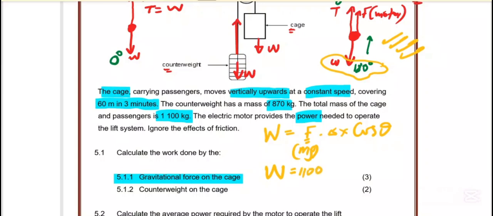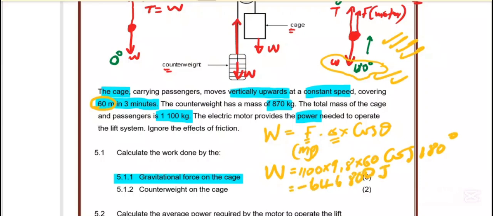1100 times g, which is 9,8 times delta x. For weight you always use the height or delta y, so they say it moved 60 meters, so we put 60 there, then cos of the angle, which is 180 degrees. Then we press the calculator there, 3 marks here.